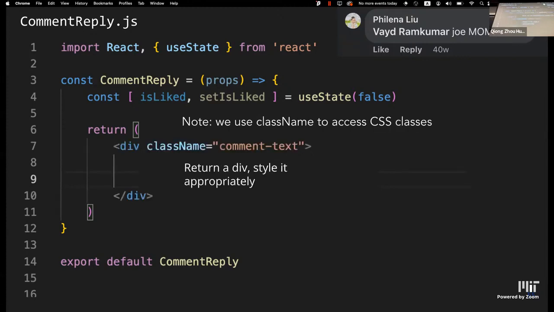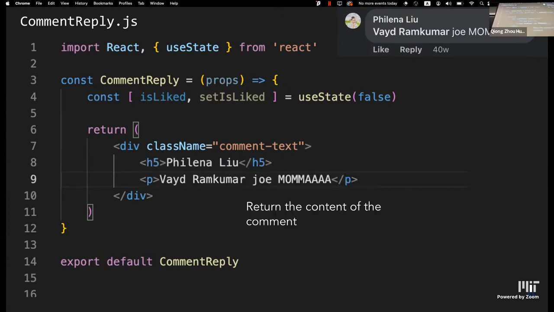Within the parentheses in the return, we're going to return the JSX. JSX can have HTML elements in there, so here we're going to use a div. Note that in JSX, we're not going to use class because class is a JavaScript keyword. We're going to use className. This is just a weird JSX thing.